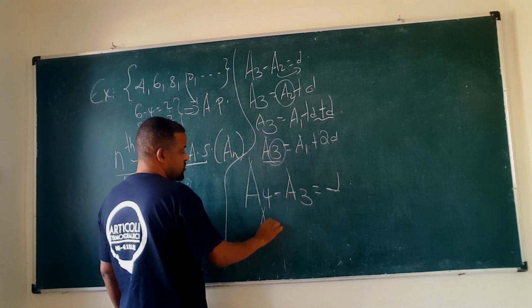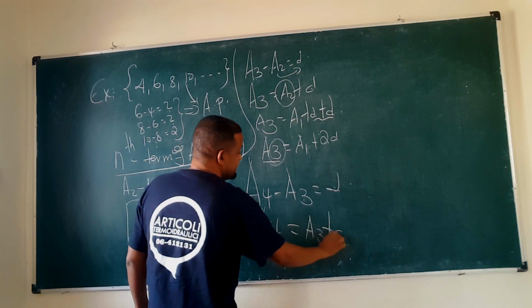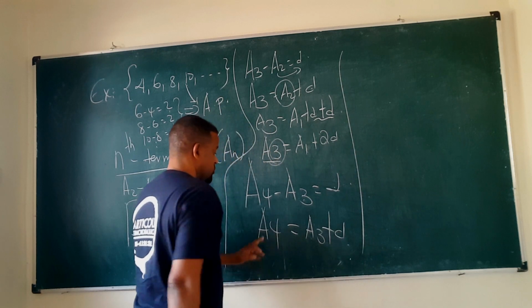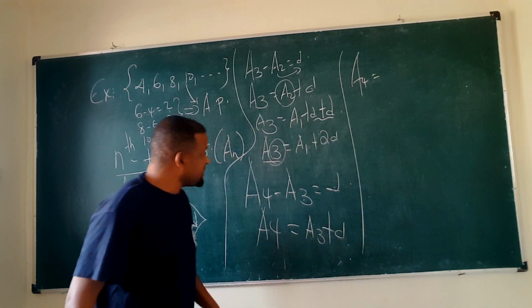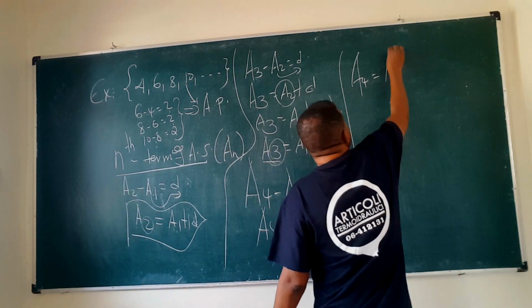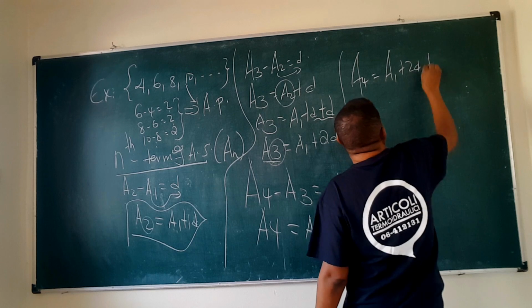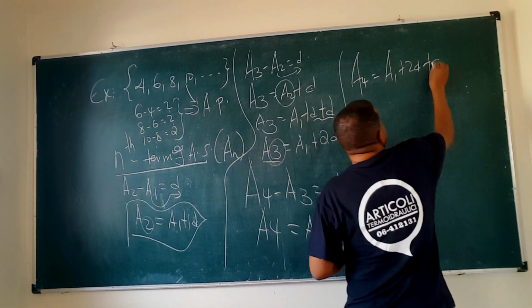Let's do a4 and then conclude. a4 minus a3 is d, right? Okay, so a4 is equal to a3 plus d. Now what is a3? Look, a3 is a1 plus 2d, plus d.